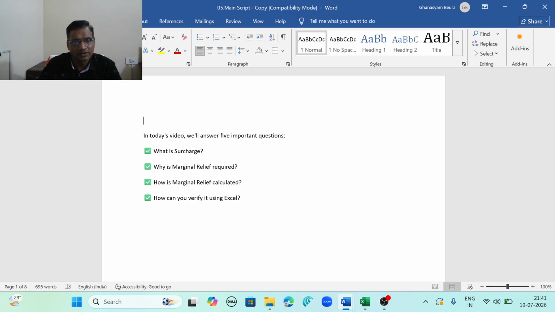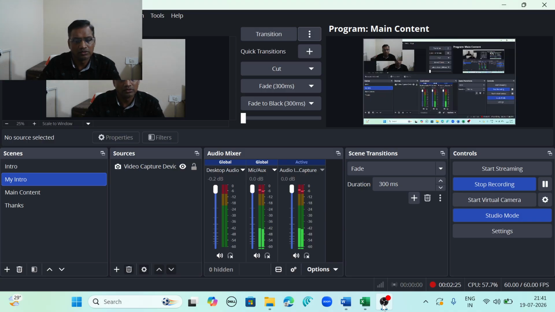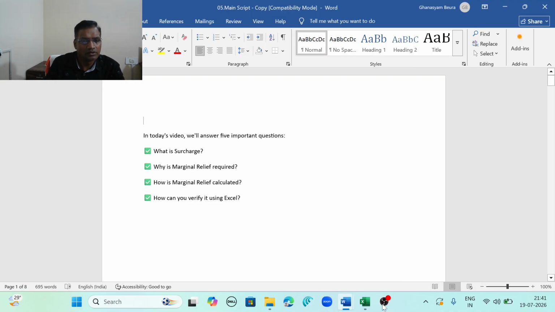Surcharge is on your tax only, not on your total income. Suppose your total income is 50 lakh, your tax is 10 lakh, and surcharge will be 1 lakh, as a percentage of 10% on the tax of 10 lakh. Income tax is calculated first and surcharge is calculated on that tax only, not on your income.